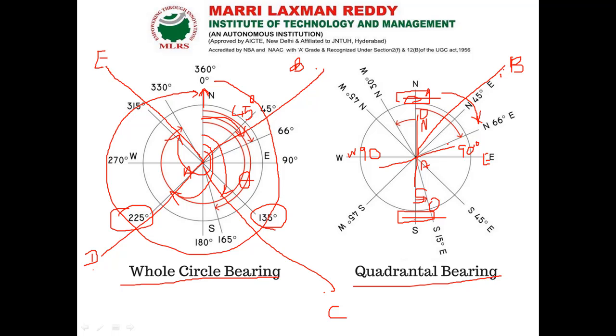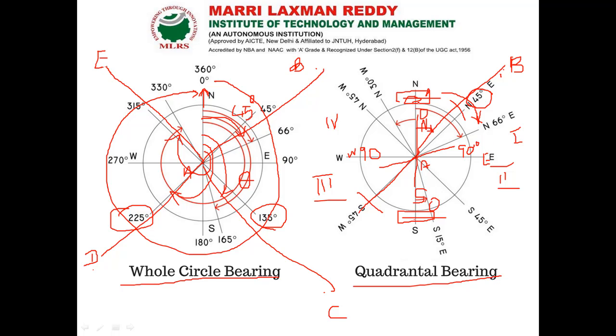So I have my object vane here and eye vane here, and the angle that I see over the top of the glass is 45 degree. If I simply give 45 degree, where is it located? Since my readings are 0 to 90 degree, with first quadrant, second quadrant, third quadrant and fourth quadrant, I have to mention clearly where it lies.